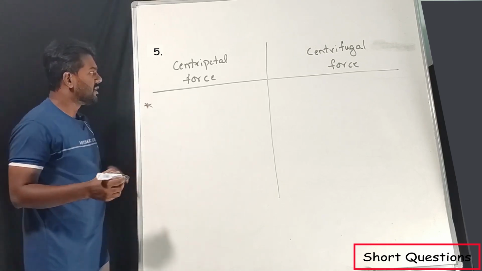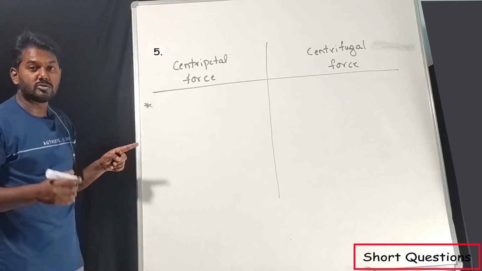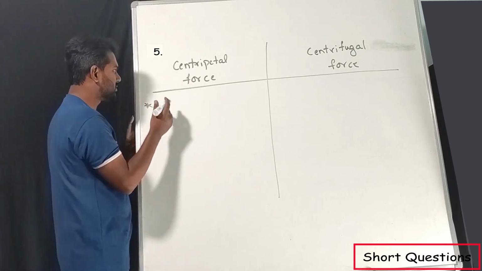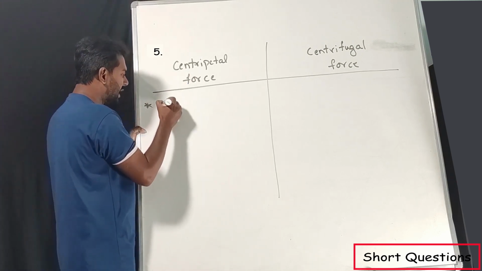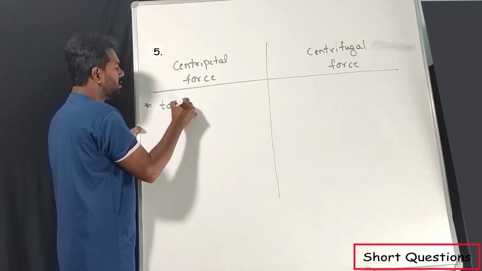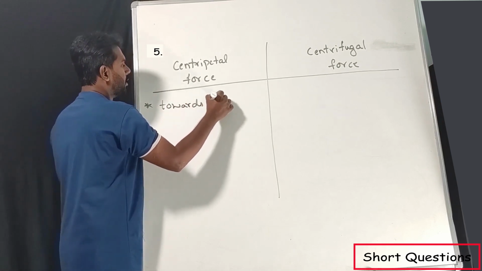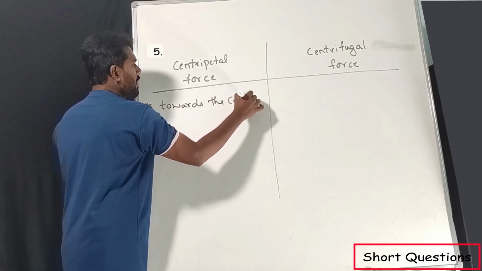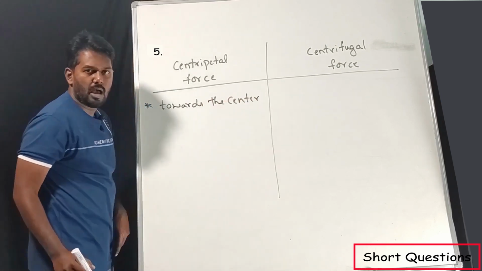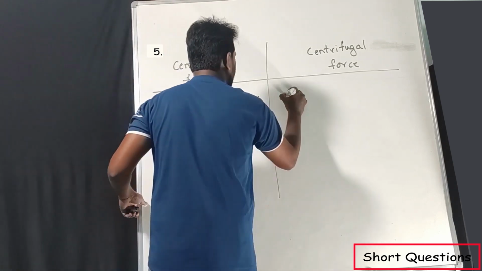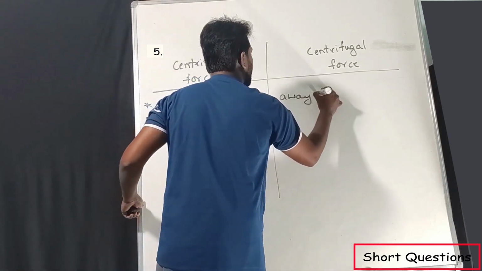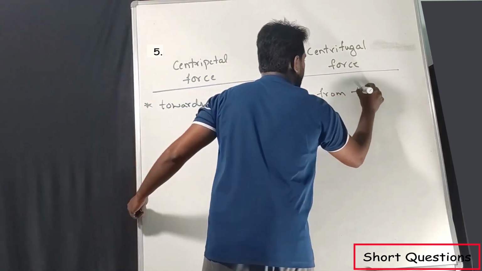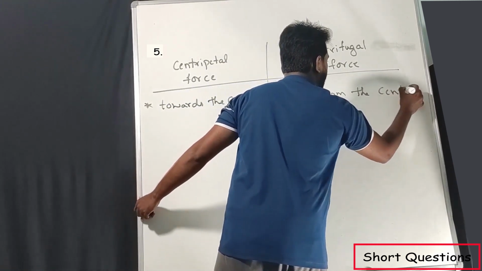First thing is the direction. Centripetal force, the direction will be towards the center. Centrifugal force will be away from the center.